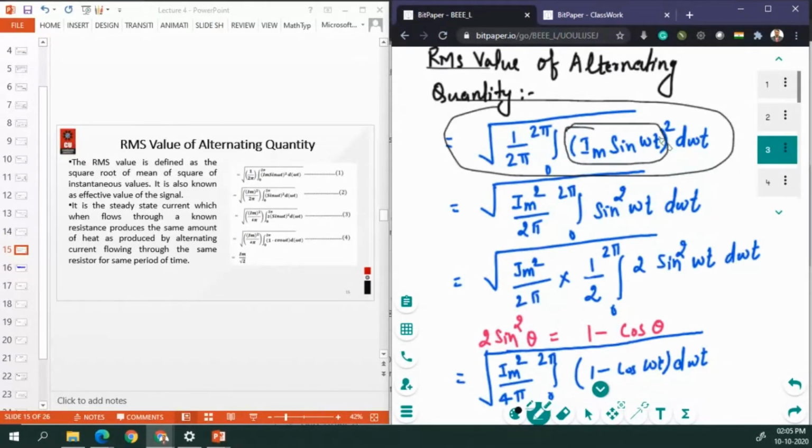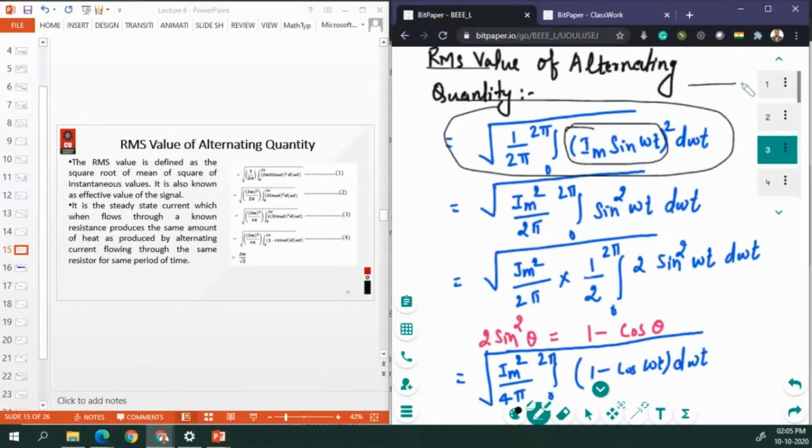We take the square of this value, and we take the RMS value in the form of a square root. So under the root is the square of the instantaneous value, and we take a complete cycle from 0 to 2 pi.